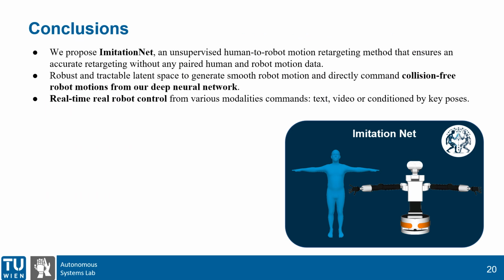We propose ImitationNet, an unsupervised human-to-robot retargeting method that ensures an accurate retargeting without any paired human and robot motion dataset. Our model allows to control in real time the robot motion in Tiago in a collision-free way from various modality commands, text, video, or condition by key poses. We tested our work in the real Tiago, achieving high-quality performance.